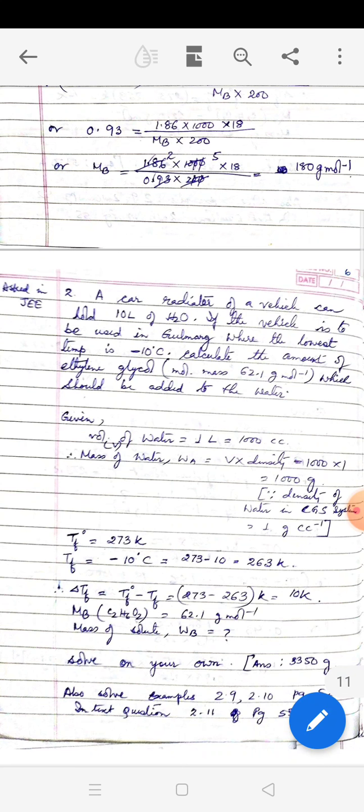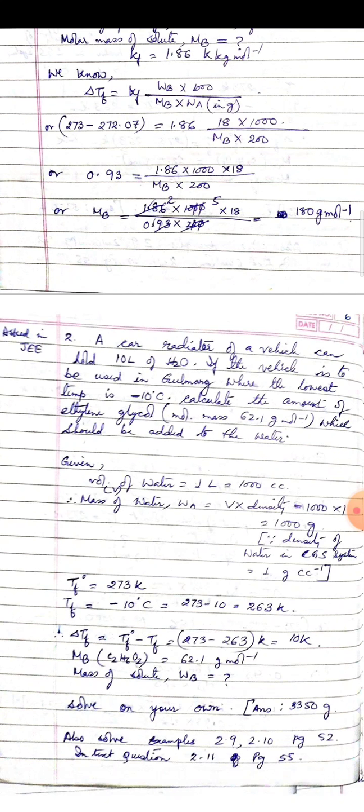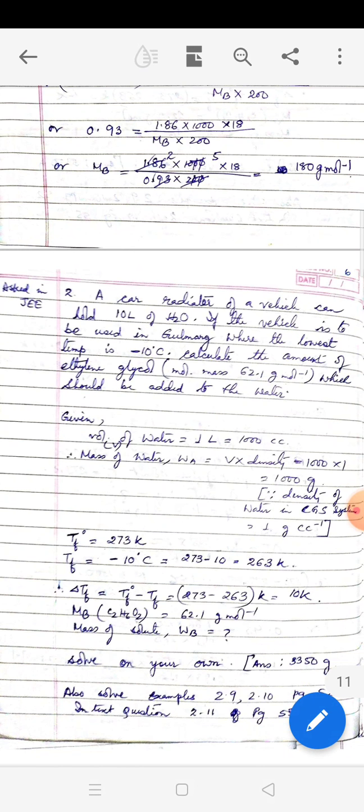Now you can see I have given you some questions to work out. Please solve example 2.9, 2.10 from page 52 of your textbook, and in-text question 2.11, that is in page 55. So with this we come to the end of depression of freezing point. You please try to solve these questions. Don't leave it for tomorrow. Do it today, and I'll be very happy if some of you send your solutions to me. After solving, please send.